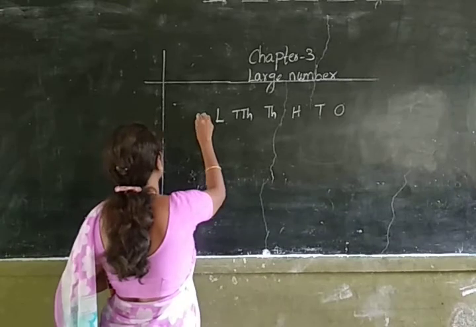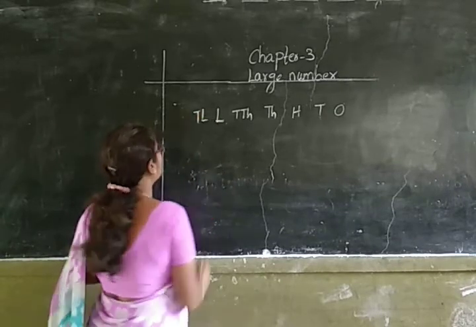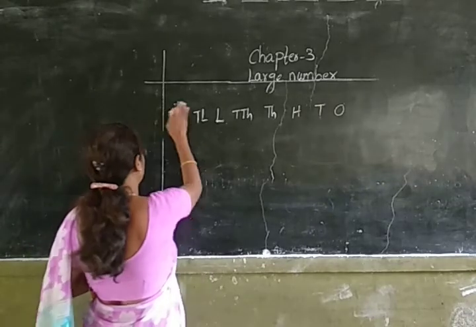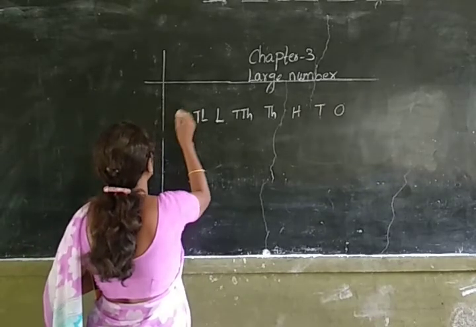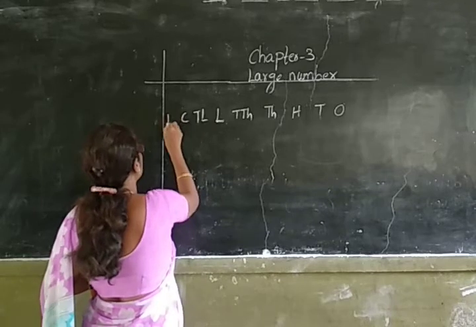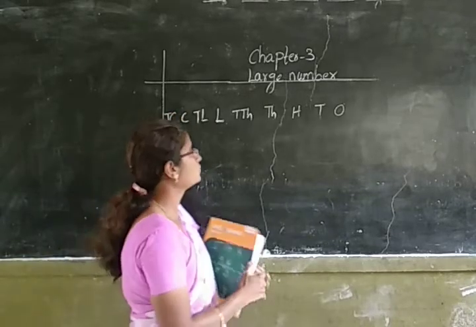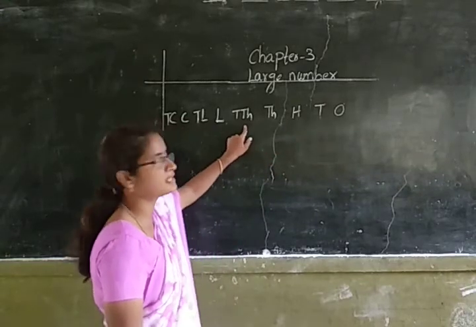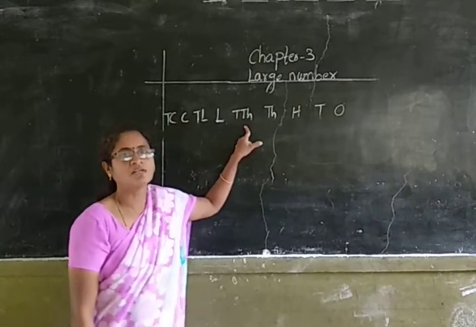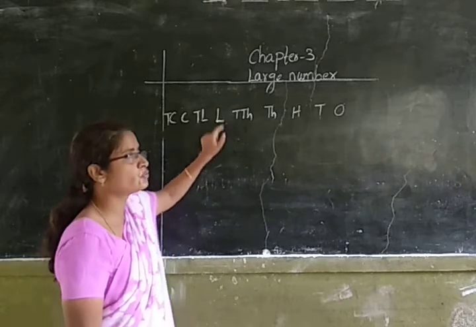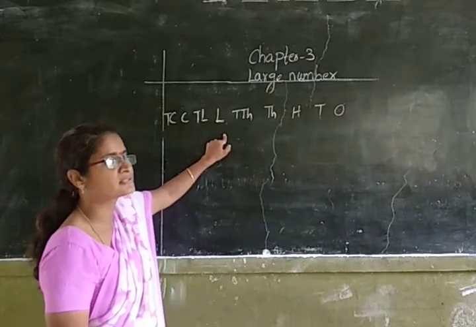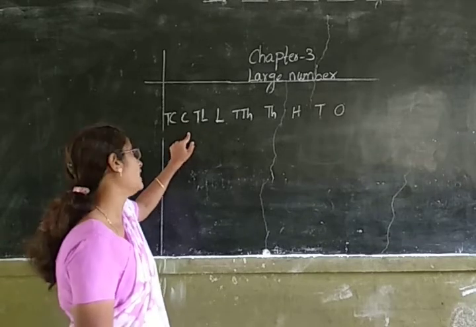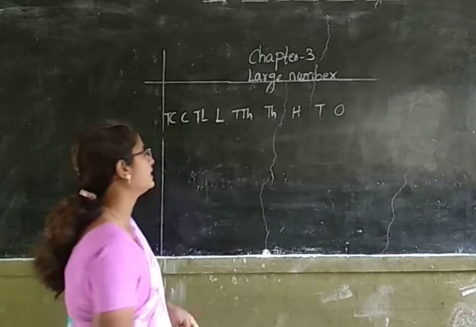And after lakhs place, the next place is 10 lakhs place. And after 10 lakhs place, the next place is crores place. And the next place is 10 crores. So, first ones, tens, hundreds, thousands, 10,000s. Up to 10,000s, you have learnt in your 4th class. So, the next new place is lakhs. And after lakhs, the next place is 10 lakhs. And the next place after 10 lakhs is crores, and the next place after crores is 10 crores.